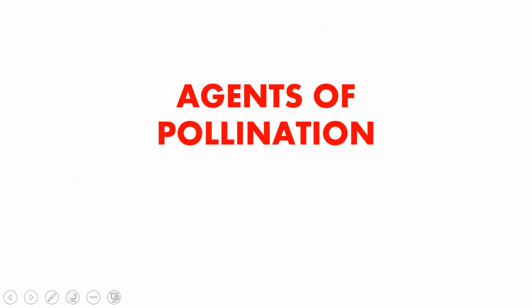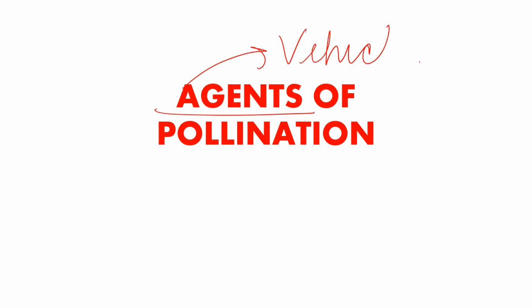Now we have come to know what pollination, self-pollination and cross-pollination are. But there are various vehicles, you can say, by which these pollen grains are transferred from one plant to another. These agents are like vehicles by which the pollen grains travel.